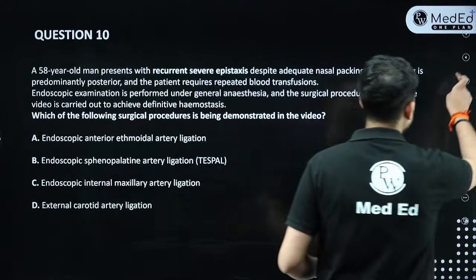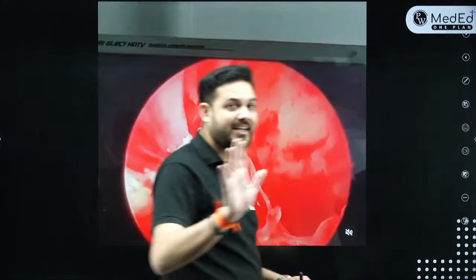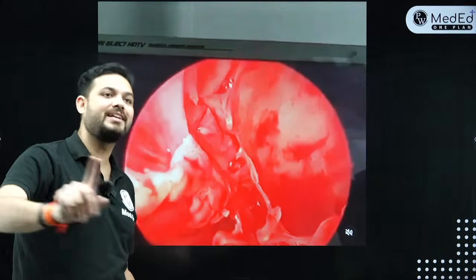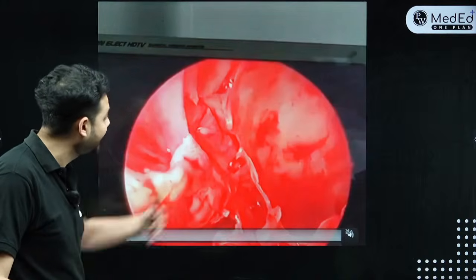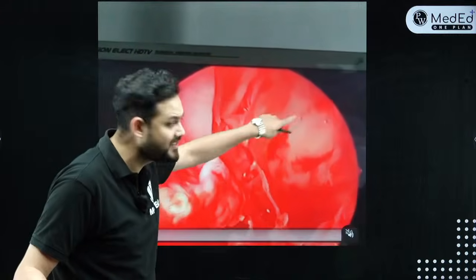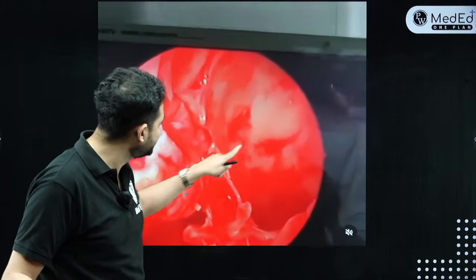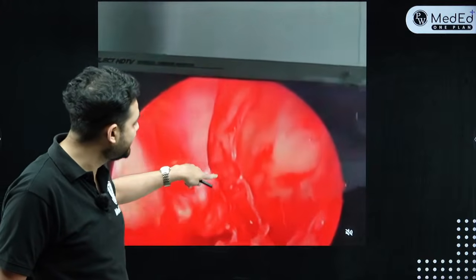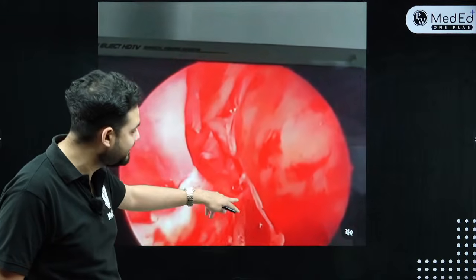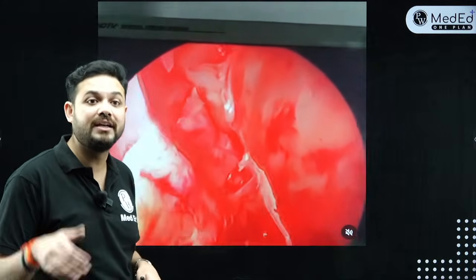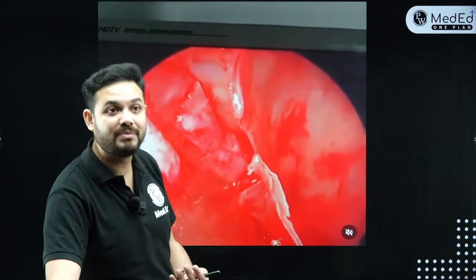Again, I'll show you. So this is the artery of epistaxis. If you don't remember anything, doesn't matter. Epistaxis means only one artery we will ligate inside the nose. And what is that artery? It is this artery. It comes out from behind the posterior wall of maxilla. See, this is the posterior wall of maxilla. I've opened the maxillary sinus completely. Behind the posterior wall of maxilla, there is an artery coming out. I'll just expose the artery again. See, there's an artery which is coming out inside the nasal cavity. Now, this is one of the major arteries which is basically giving its supply to the nasal septum, Little's area.